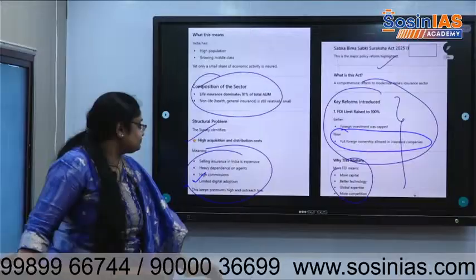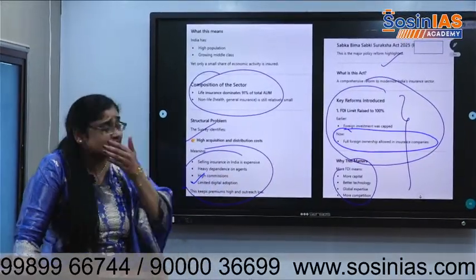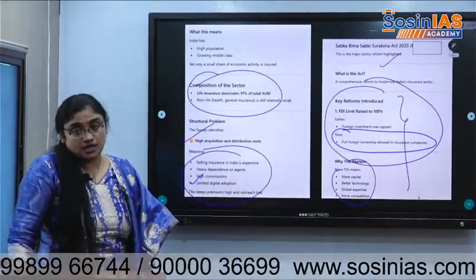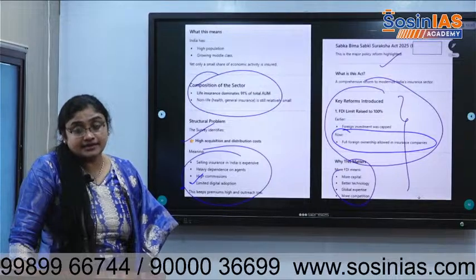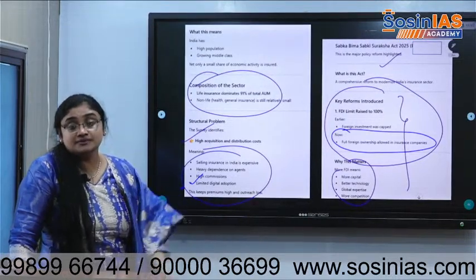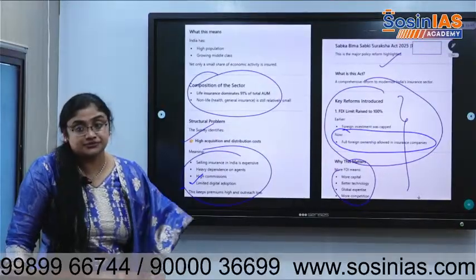Just like we have seen this discussion in the case of Indigo. There is only a duopoly in the aircraft market. Now, a lot of other players will come, our costs will reduce.